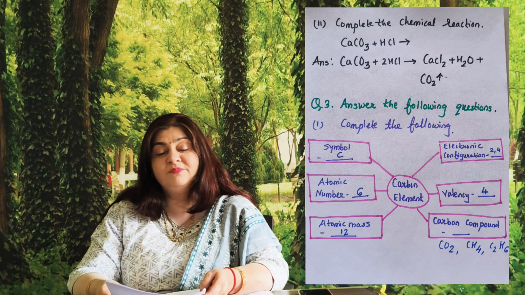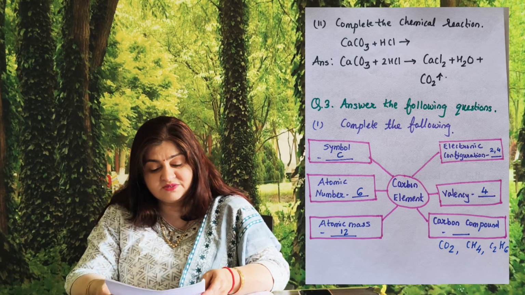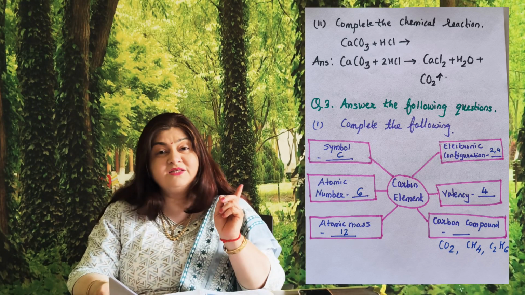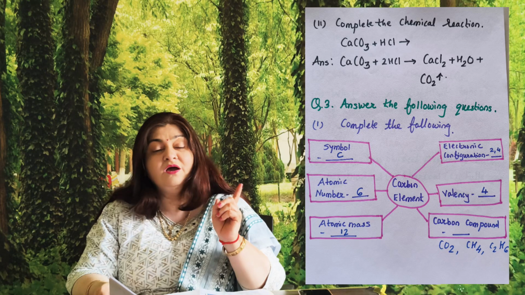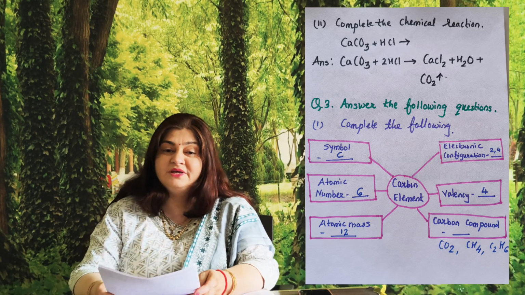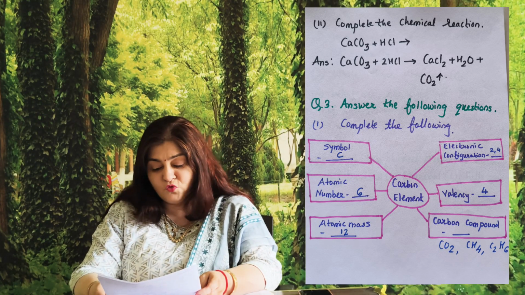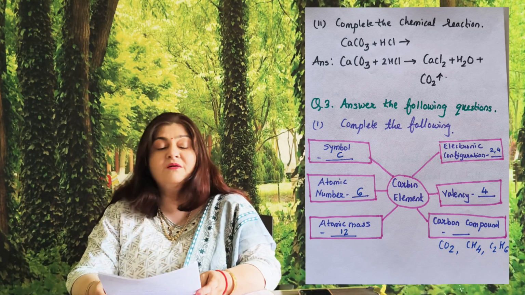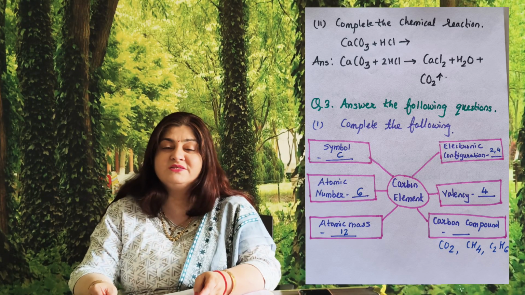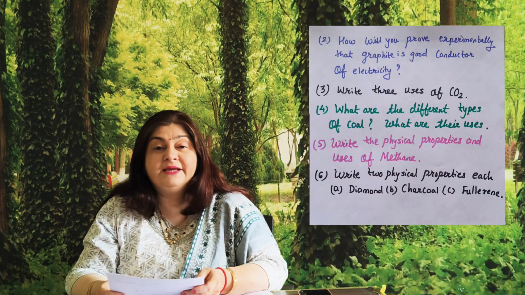Here we are on question number 3, answer the following questions, and here for each correct answer you are going to get 3 marks. Complete the following. On the overlay you can see a chart is given and you have to complete the chart about the element carbon. Its symbol is C, its atomic number is 6, its atomic mass is 12, its electronic configuration is 2,4, its valency is 4, and for its carbon compounds, minimum 1 compound you have to write. CO2, CH4, C2H6, etc. are carbon compounds.